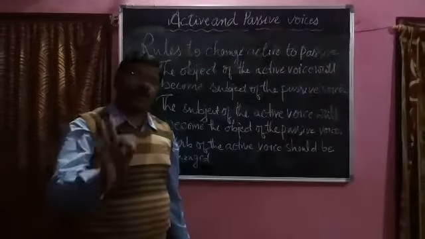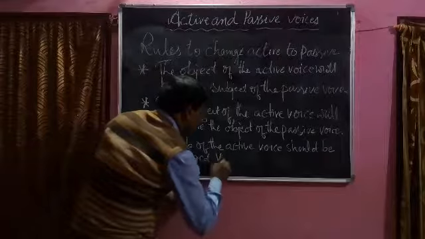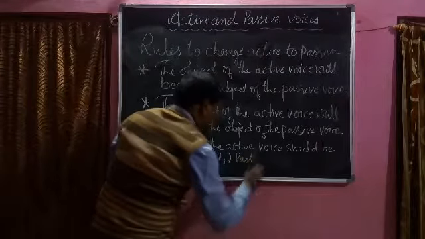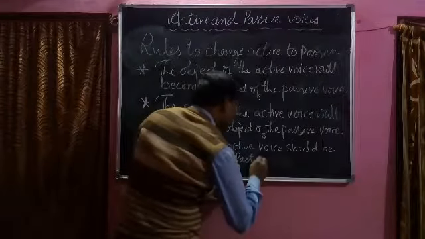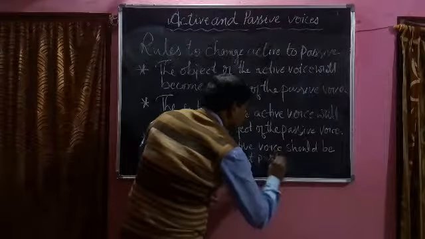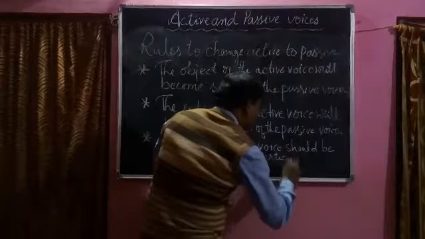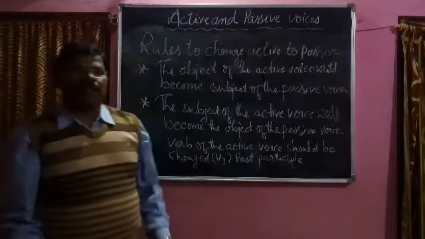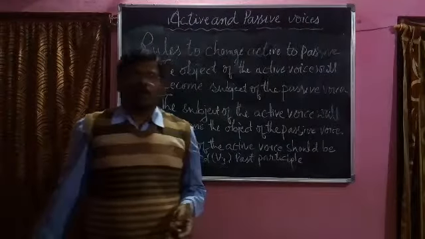V3 means past participle. It means if it is tells, changes into told.